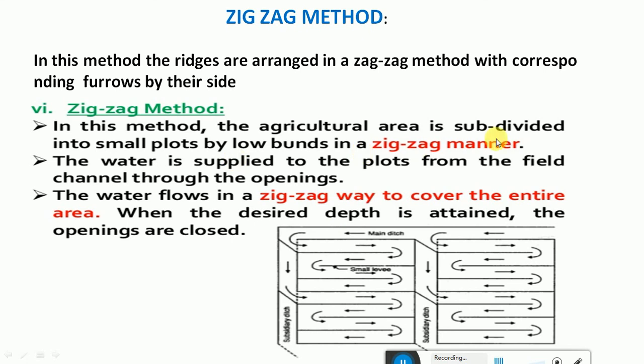Okay, the agriculture area is divided in a zigzag manner, as shown in the figure. Here the wastewater flows to the main channel initially, and from this it will flow into this area, take a zigzag pattern, and keep on flowing to the alternative land patch. So this is called the irrigation method by zigzag.